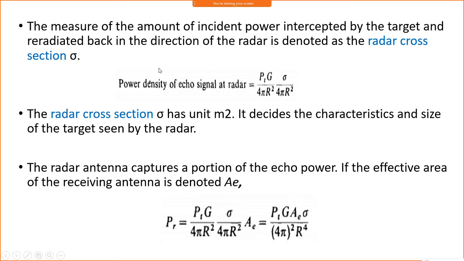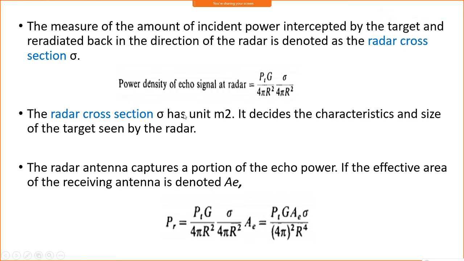Okay. So now the power density, considering the echo signal or whatever the reflected signal from the target, will be multiplied to get the power density at the receiver, or radar. The power density of the echo signal at the radar we can take as this one, because this is defined as the echo signal or re-radiated power. Okay, sigma, the radar cross section, divided by 4 pi r square, because the reflected signal also travels the same distance. So this is PtG by 4 pi r square into sigma by 4 pi r square.